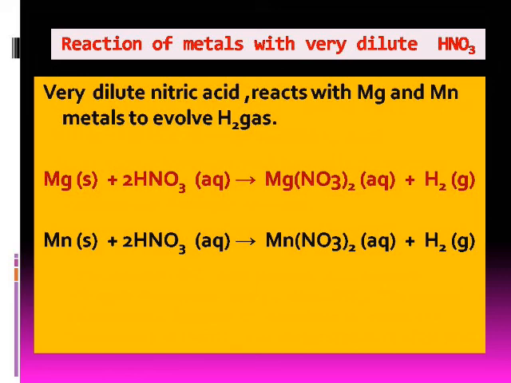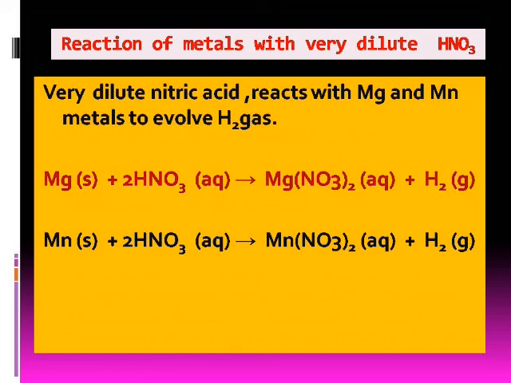When magnesium reacts with very dilute nitric acid, then magnesium nitrate and hydrogen gas are formed. Similarly, when manganese reacts with very dilute nitric acid, then manganese nitrate, Mn(NO3)2, and hydrogen gas are formed.